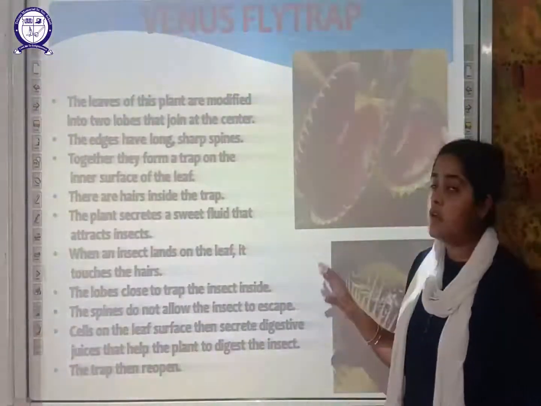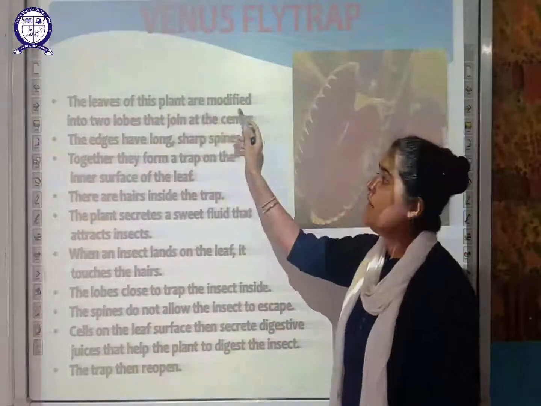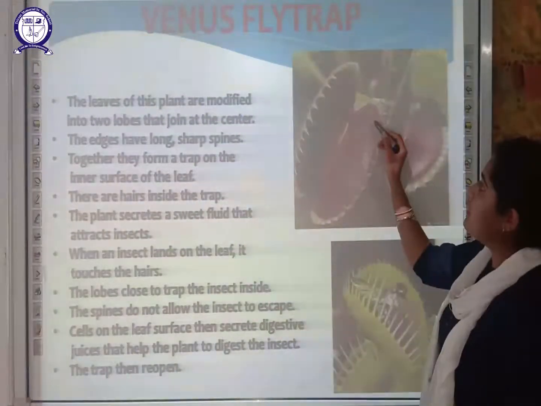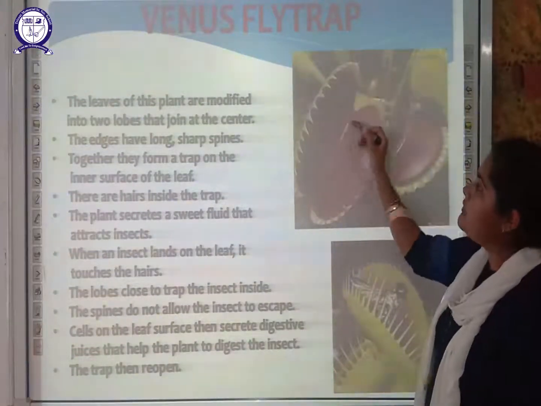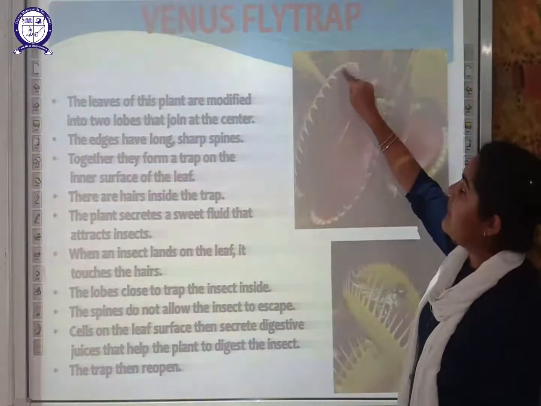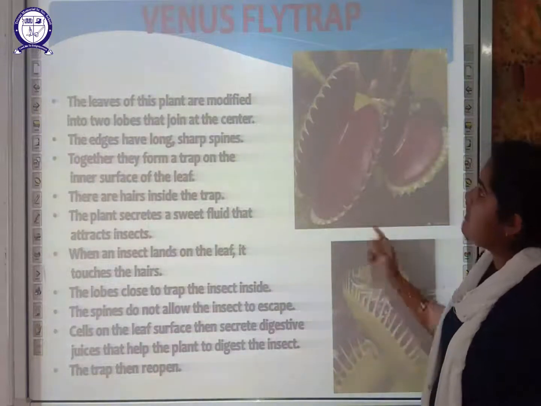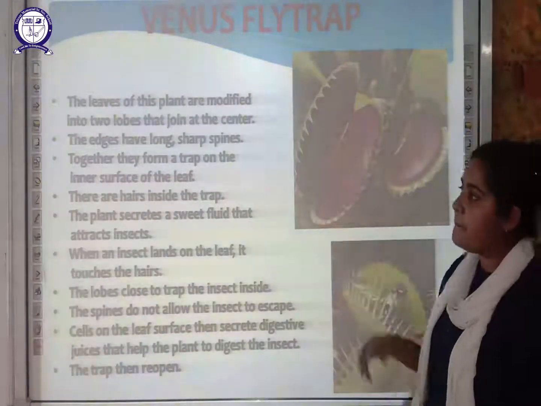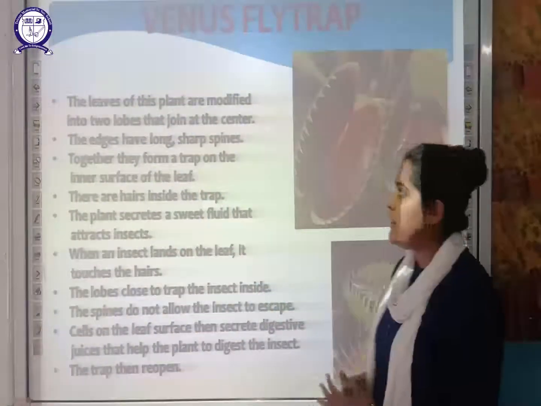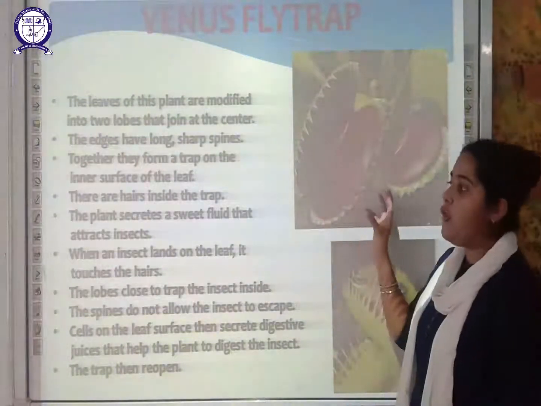The next one is your Venus flytrap. Here you can see the leaves of this plant are modified into two lobes that join at the center. As you can see in the diagram, these are the two lobes which are joined in the center part, and the edges have very large sharp spines. There are large spines found on the edges, okay, and together they form a trap on the inner surface of the leaf. So these two lobes combine together and form a trap.